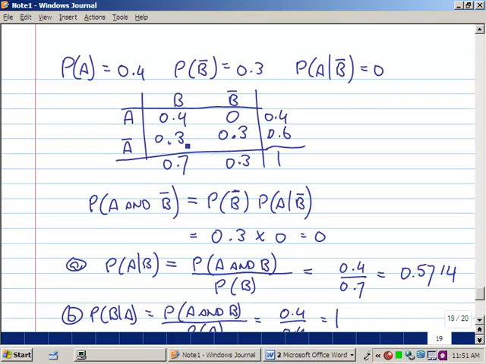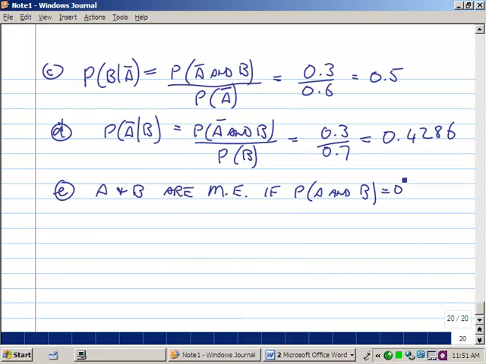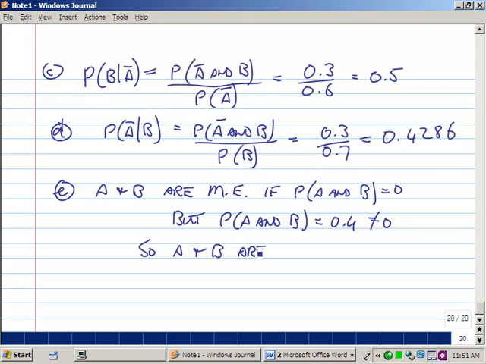The probability of A and B is not 0, it's 0.4. So we say the probability of A and B equals 0.4, not 0, so A and B are not mutually exclusive.